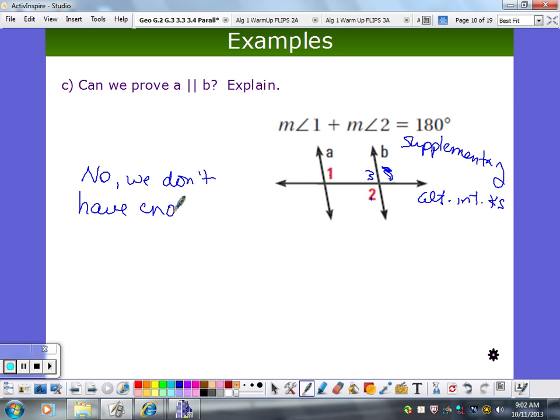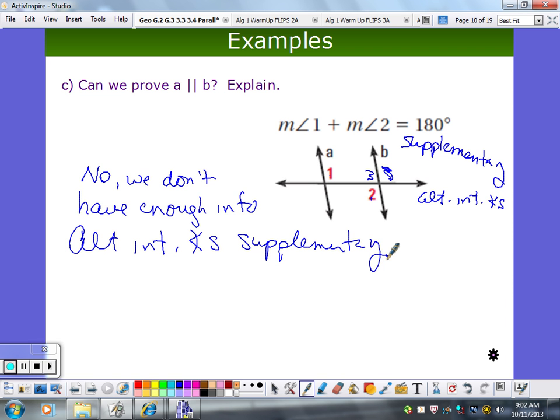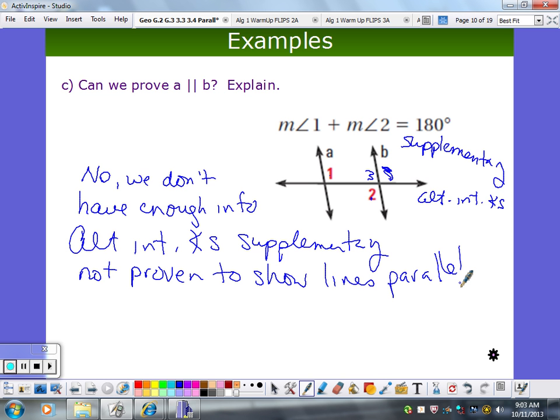We don't have enough information. Alternate interior angles, supplementary, not proven to show parallel lines. And I think we can just see it just doesn't make sense. Okay, then you can put numbers in. What if this was 100? And this one was 80, right? You're not going to have parallel lines in that situation.